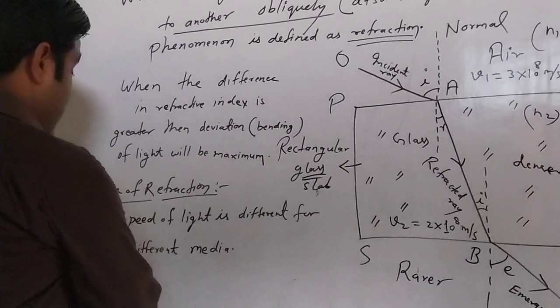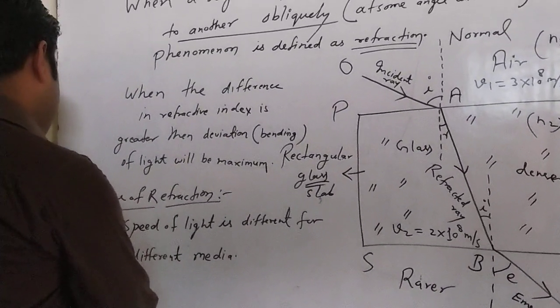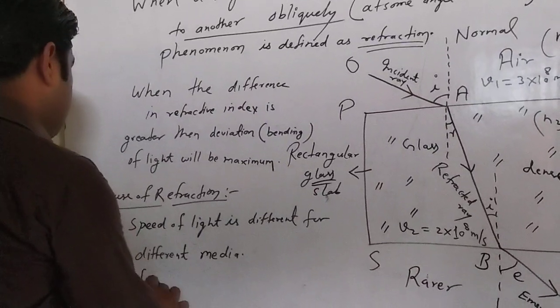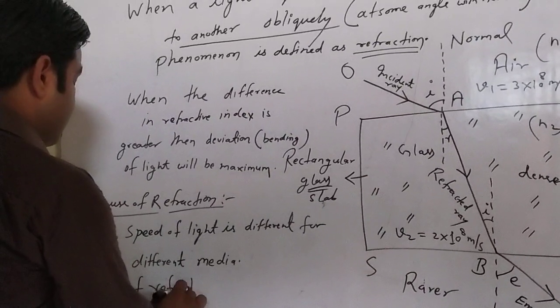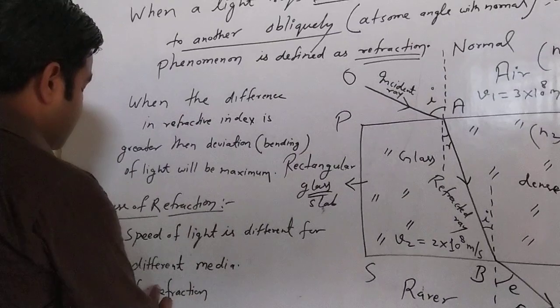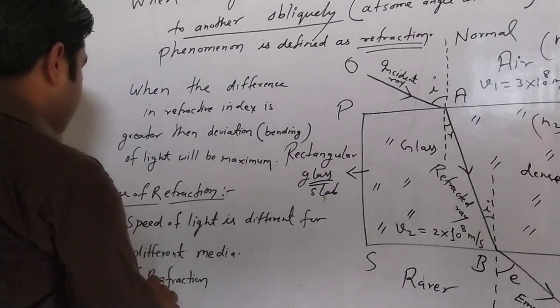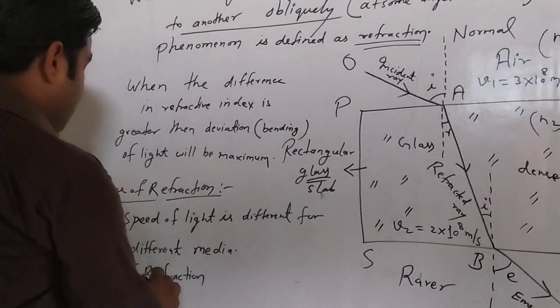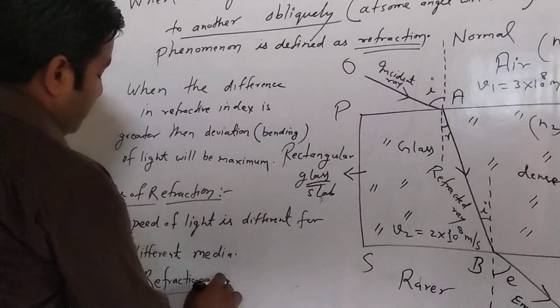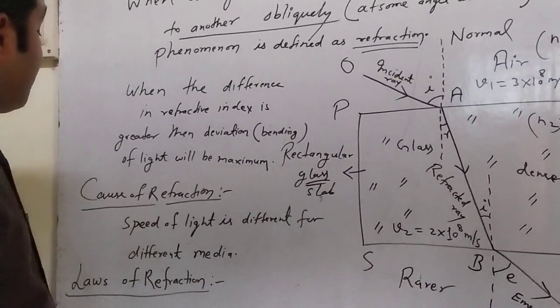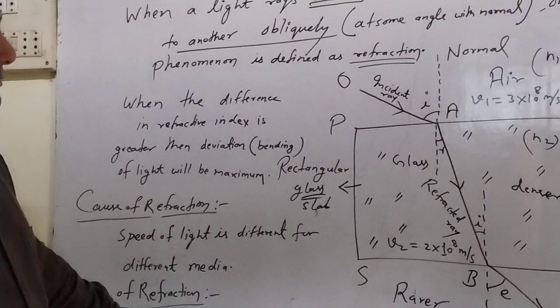And then after this, the laws of refraction. Very simple concept. With the help of this diagram, you can also explain the laws of refraction.